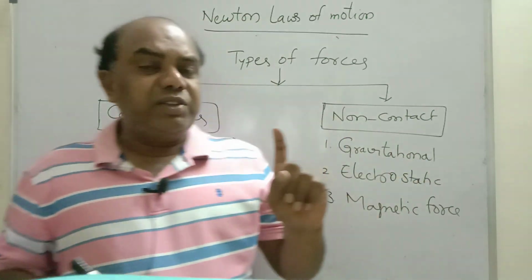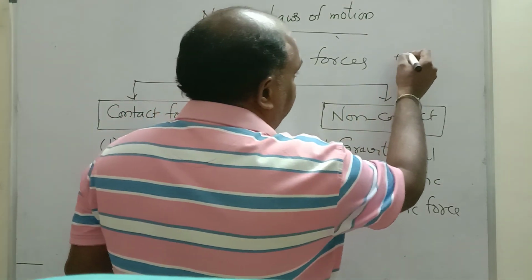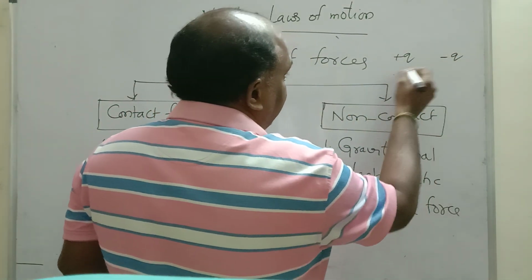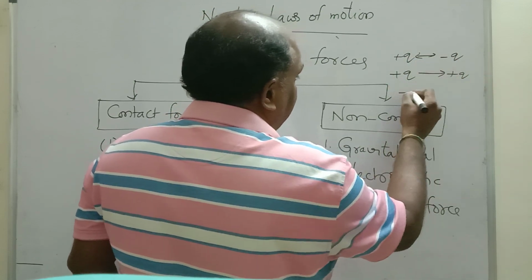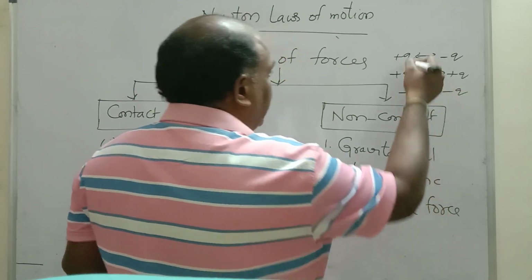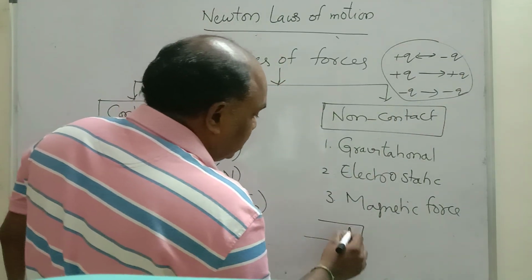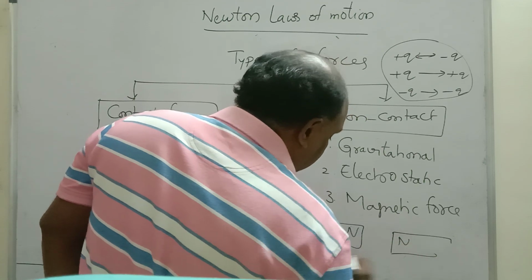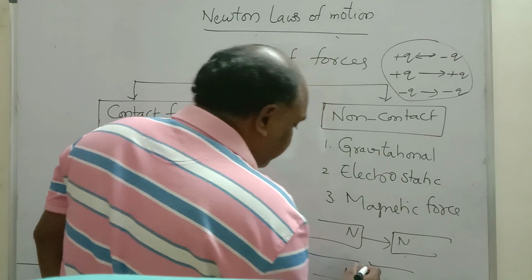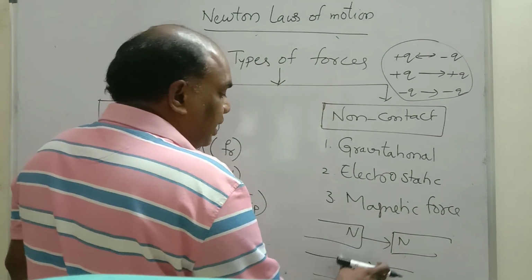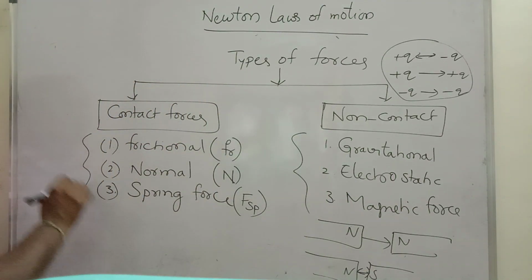Electrostatic, you know very well. The study of charges at rest is called electrostatics. Two charges are present for the flow of current. Positive charge attracts negative charge, opposite charges attract, like charges repel: negative negative repel, positive positive repel, negative positive attract. This is electrostatic force. Magnetic force: north pole repels north pole and north pole attracts south pole. That means there will be repulsion and attraction between them. Like poles repel, opposite poles attract. There is no contact between them. These are called non-contact forces. These are called contact forces.